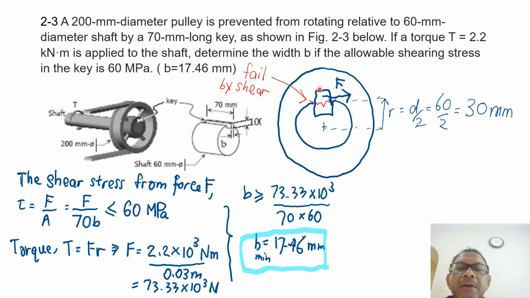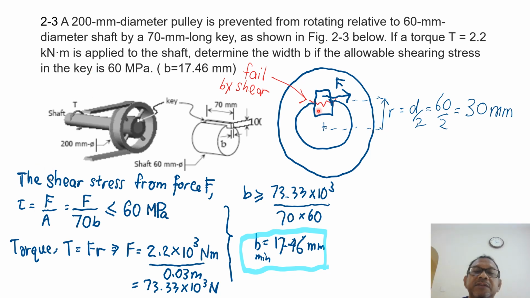What is the distance of this shear stress from the axis of rotation, from O? It is given by this radius, which is half of the diameter. So diameter 60 over 2 equals 30 mm. So I got this radius here, 30 millimeter.